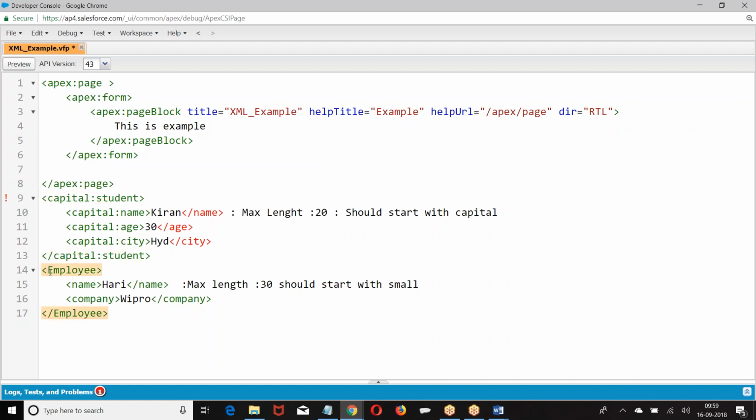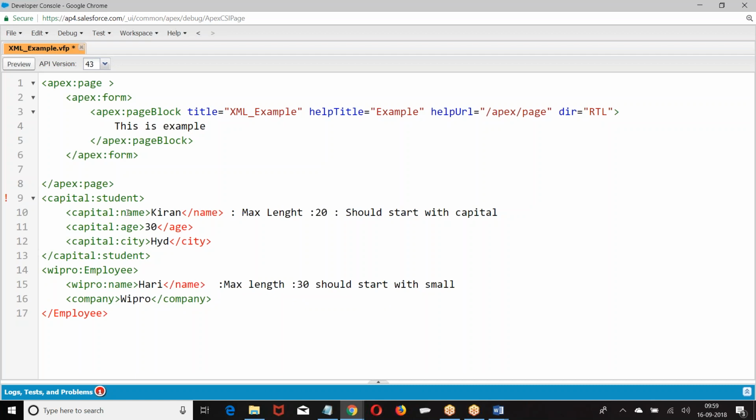Here also they are giving, let us say, I gave some namespace like this. Now I am saying, boss, if you want to know the meaning of this name, go to capital and find out the definition of the name.